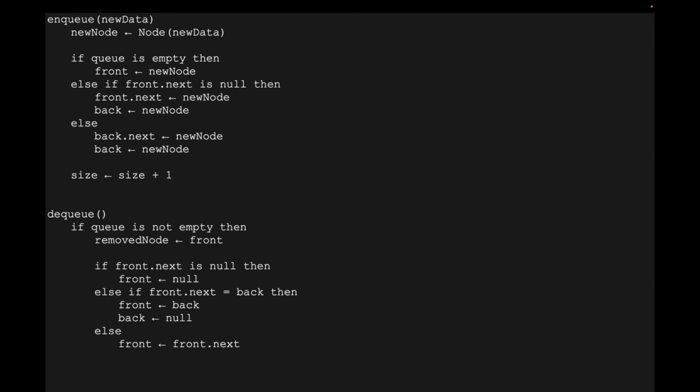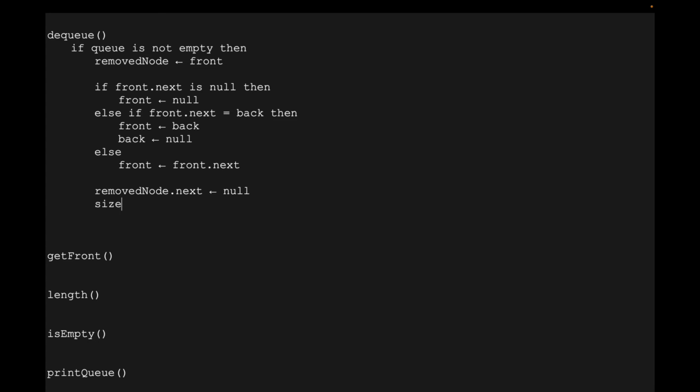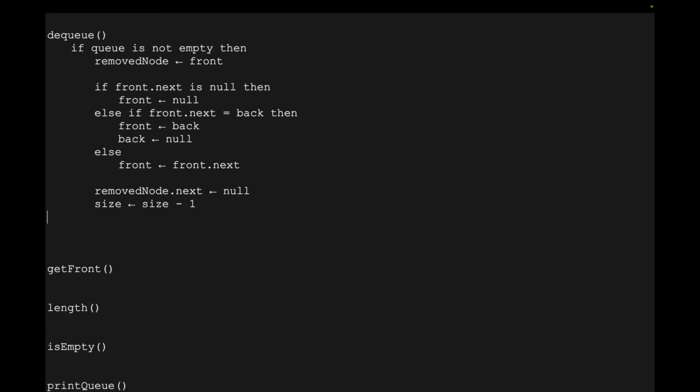So what we do is set removed node equal to whatever's at the front, and then if you have a whole bunch of items in this queue, in this else block, what you're doing is just set front equal to whatever was to the right of it, and that becomes the new front. And then you want to set removed node's next equal to null. You're unlinking it from the whole list by doing that. You're going to set the size equal to size minus 1 now, because you just removed a node. And then you're going to return the removed node's value.